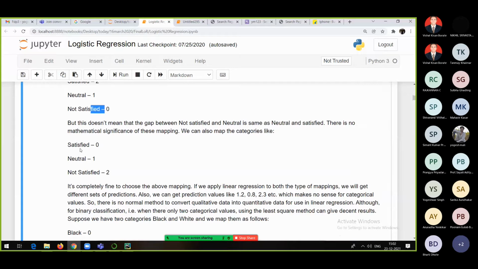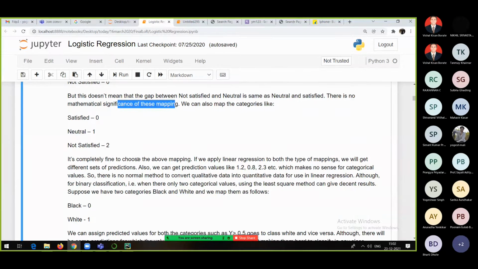See, that's why one can have this kind of labels also. But the thing is that there is no mathematical significance between these mappings, so they should not be treated like this. And that's why if you choose any one of these mappings, and apply linear regression to both types of mappings, you will get a set of predictions, and those predictions will be like 1.2, 0.8, 2.3.